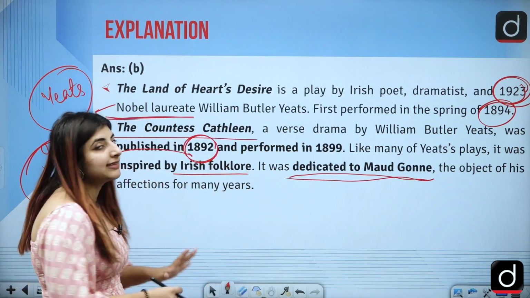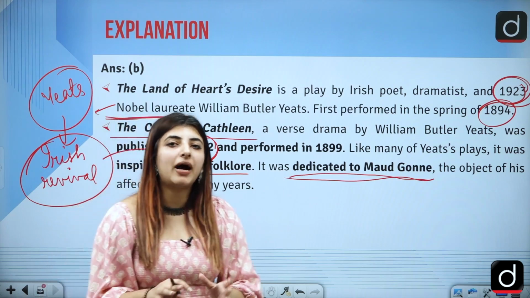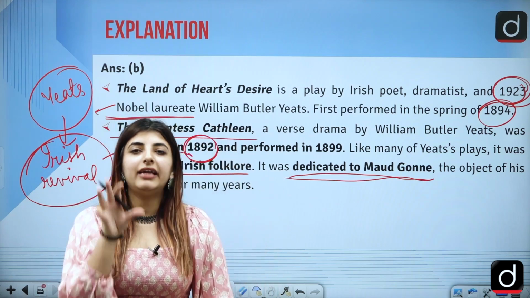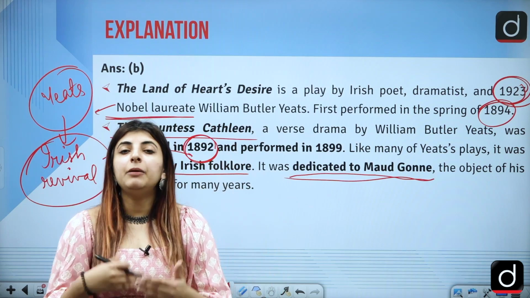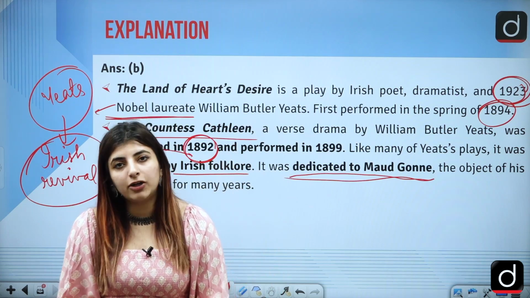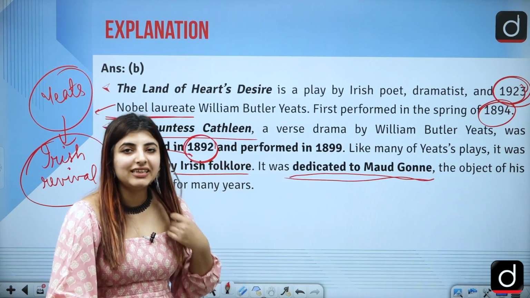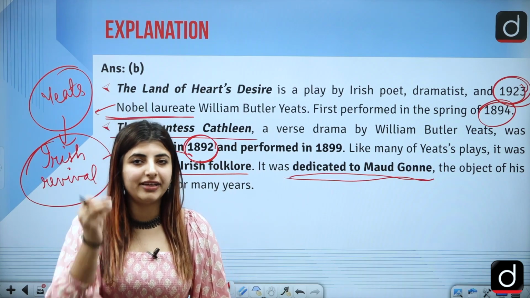So these were certain questions in part 1 of English literature related to shift 2. I'll be bringing more questions as well in part 2. Till then, you can note these things down on a piece of paper, as I am already telling you.